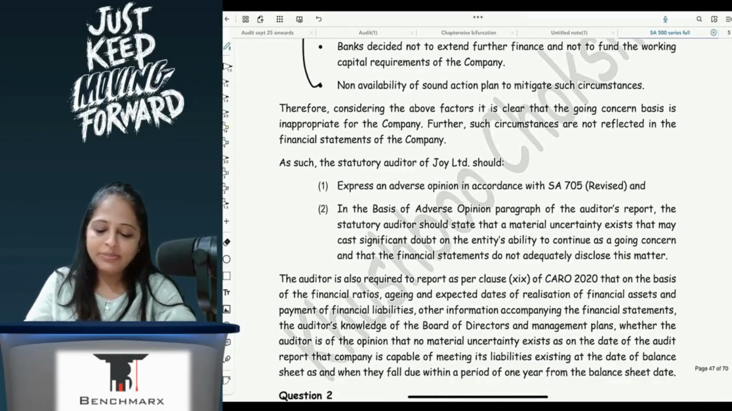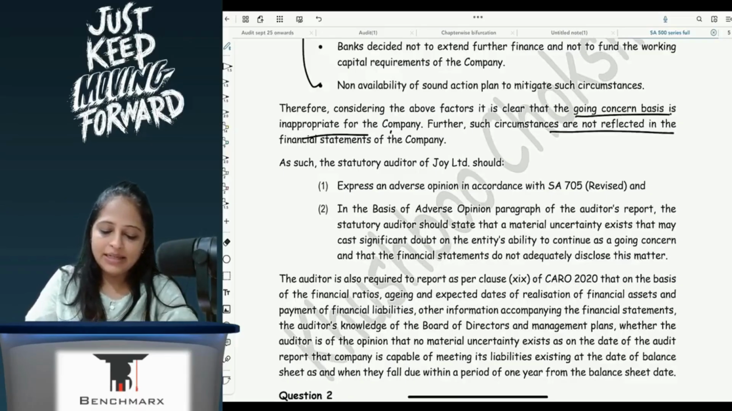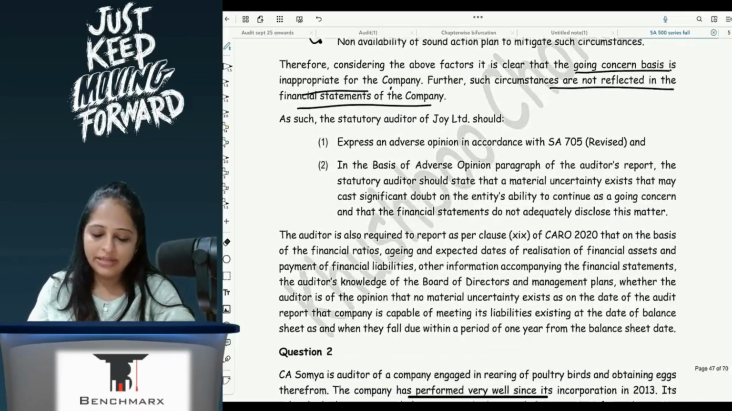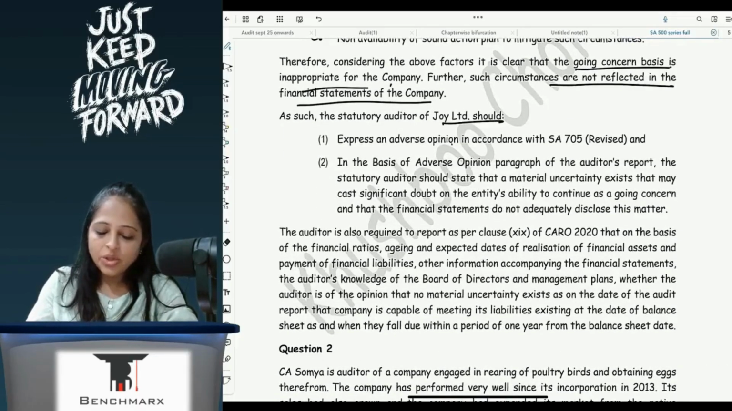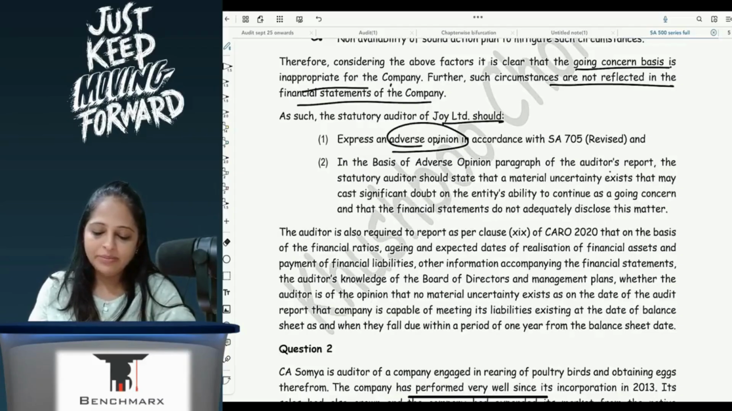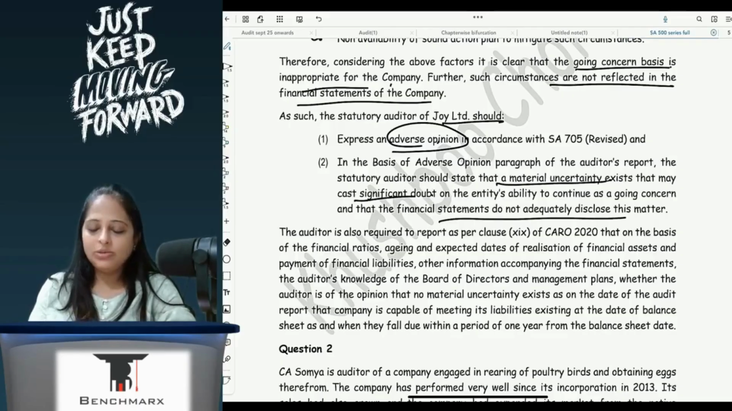Therefore, considering the above, the going concern basis is inappropriate for the company. Such circumstances are not reflected in the financial statements. Joy should express an adverse opinion. In the basis for adverse opinion paragraph of the auditor's report, the statutory auditor should state that the material uncertainty exists that may cast a significant doubt, and the financial statements do not disclose this matter.